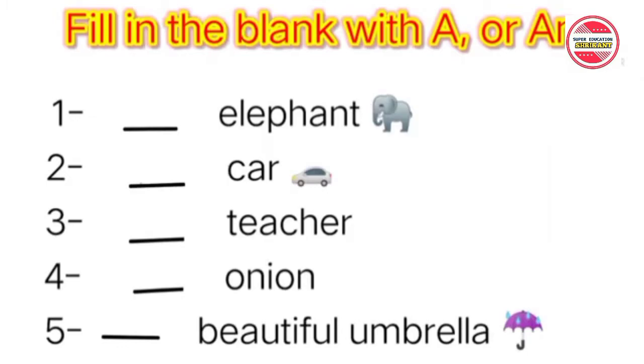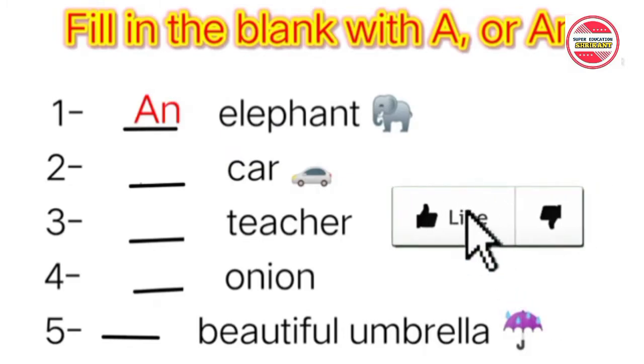So, let's see how much you understand. Here is a little exercise: fill in the blanks with a or an. Let's do this exercise, and you must comment and tell how many questions of this exercise you got right. Okay? The first is elephant. Will a come before elephant or will an come before elephant? We know that elephant starts with the vowel sound E. So that's why an will be used here.